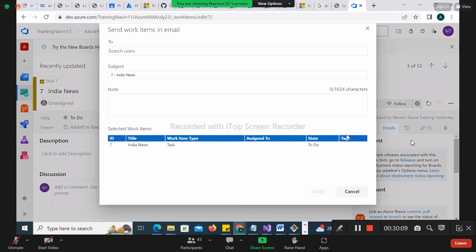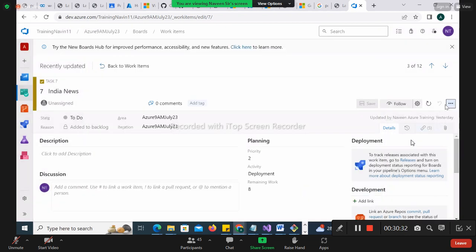Can you see? It looks like this. So the beauty is that it will come in this format. It looks good, no? Okay, with description, assigned to. If we are a lead or manager, we have to do this many times. Okay, 50% of my time goes in this only, sending a mail to my manager. Okay, so all these parts you have to do right here. Let me go back here and cancel it. Let's come here.